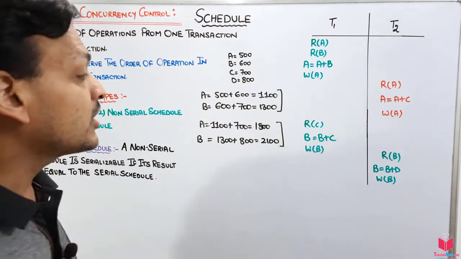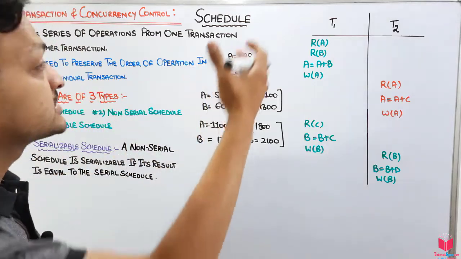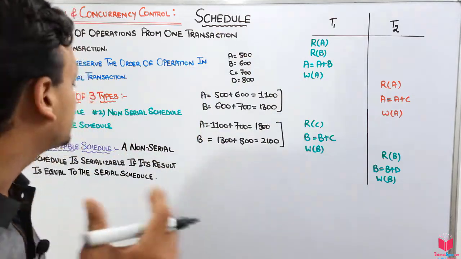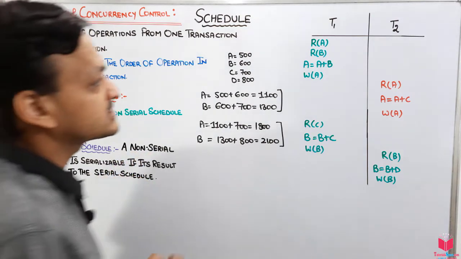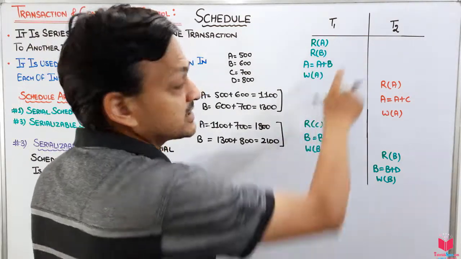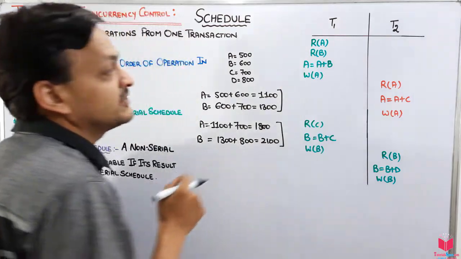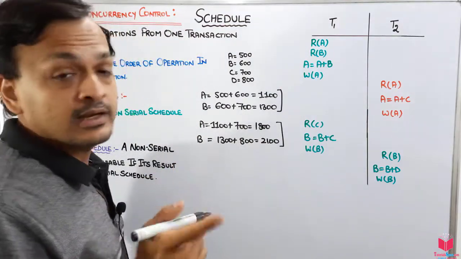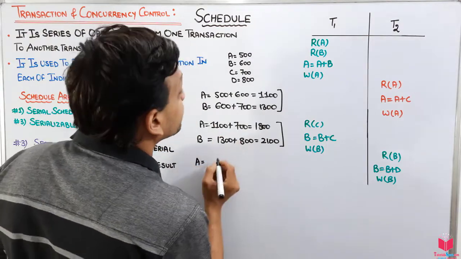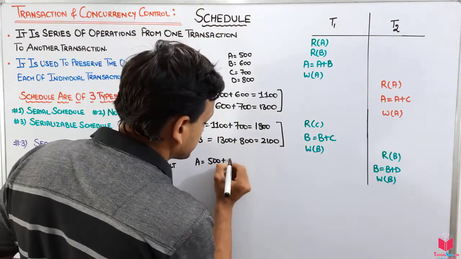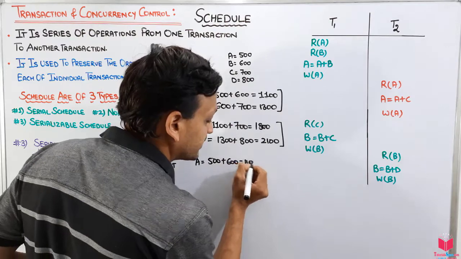Now I will run these transactions in the concurrent manner, that means in a non-serial schedule manner. So let's see. First of all, I run this one. It reads the value of A and the value of B and adds them. That means A's value will be 500 plus 600, which is equal to 1100.